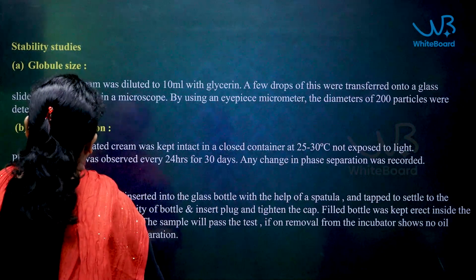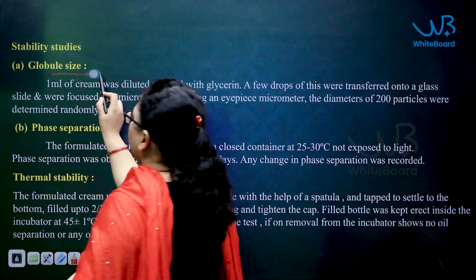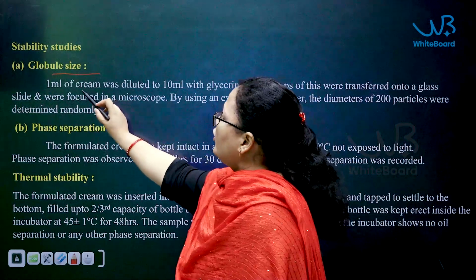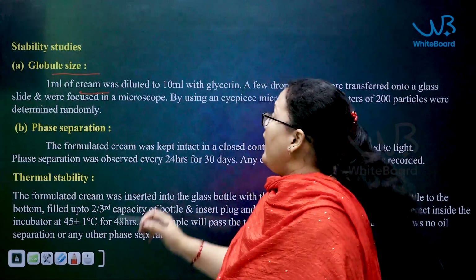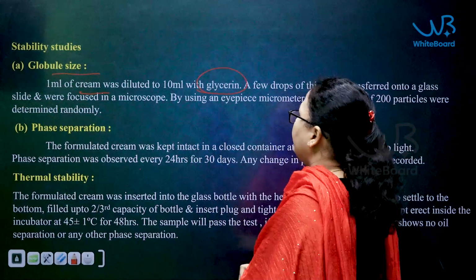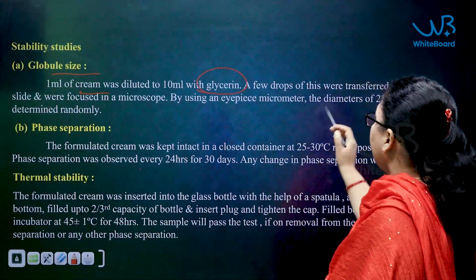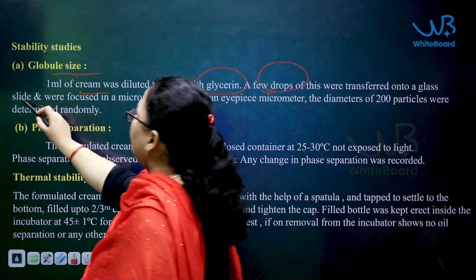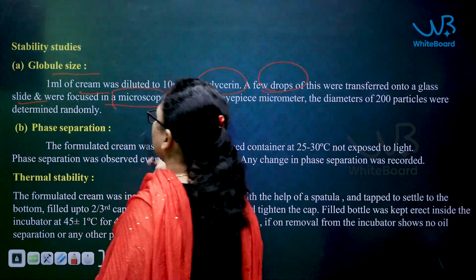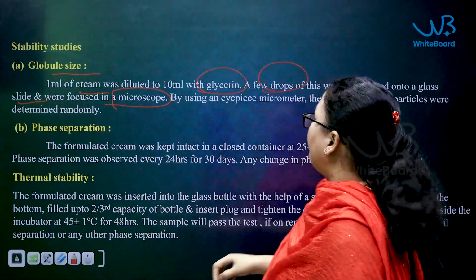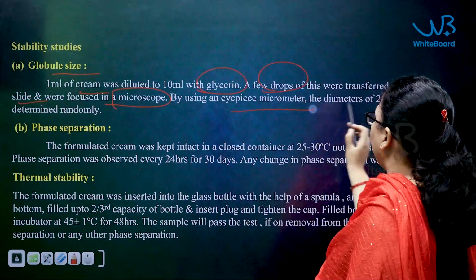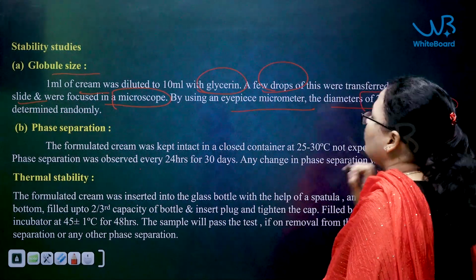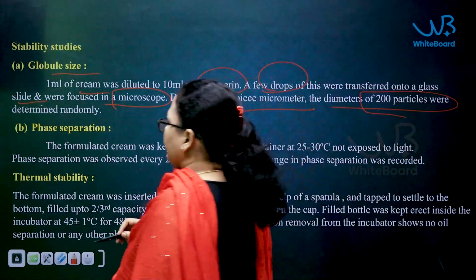Next is the stability test. Coming to the stability test, the first test you are checking is the globule size. You are taking 1 ml of the cream and diluting it with 10 ml of glycerin. Next, you add a few drops of this onto a glass slide and observe under a microscope. You are checking the globule size with the help of a micrometer. The diameter of 200 particles is determined here.